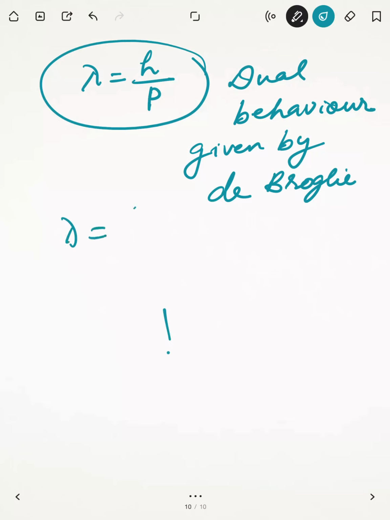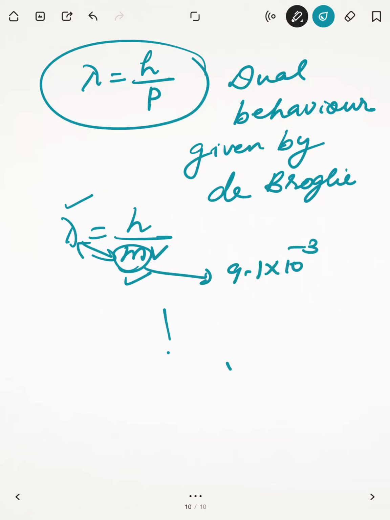Lambda is equal to h upon mv, mass into velocity. Mass and lambda are inversely proportional. So that is what de Broglie was telling about dual behavior. If mass is higher, lambda is very small. They are inversely proportional. So for electrons, mass being very small, 9.1 into 10 to the power minus 31 kg,